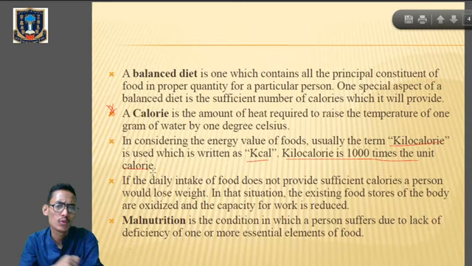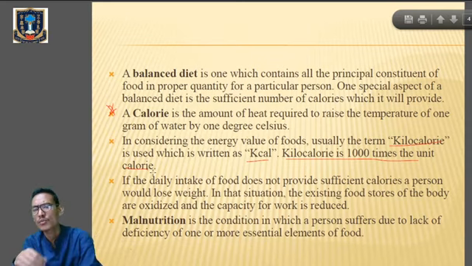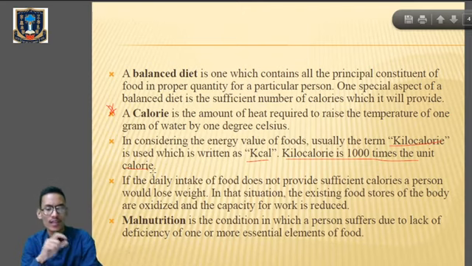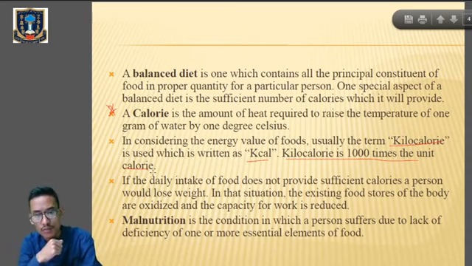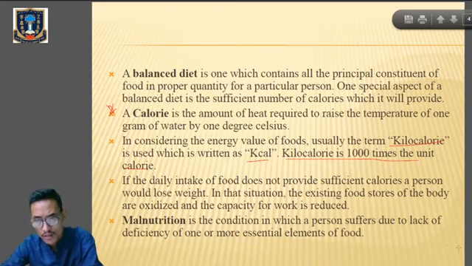In this situation, the existing food stores of the body are oxidized and the capacity for work will be reduced. What is malnutrition? It is the condition in which a person suffers due to lack or deficiency of one or more essential elements or components of the food. If you are not getting the essential components or nutrients from the food, then one will suffer from malnutrition. One will suffer from different types of diseases or disorders.